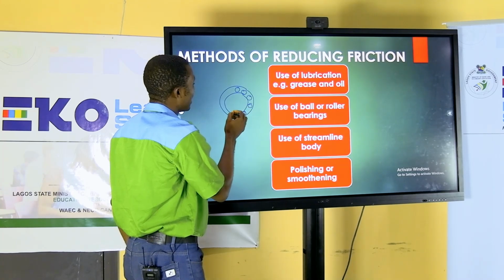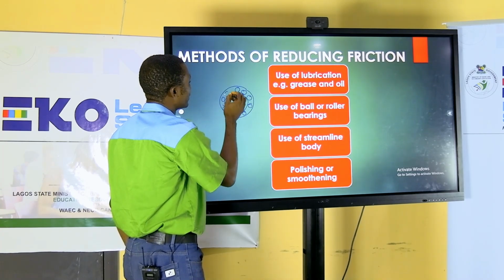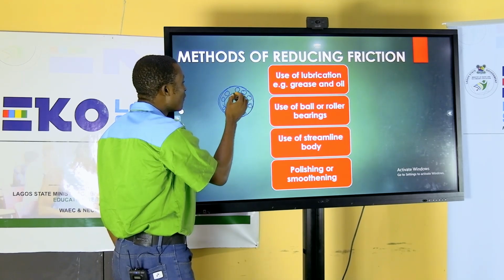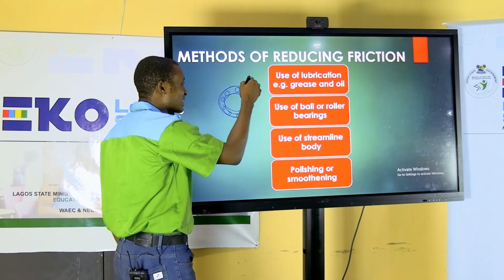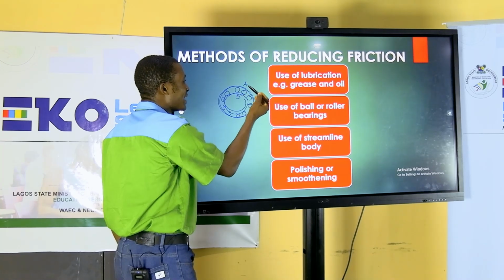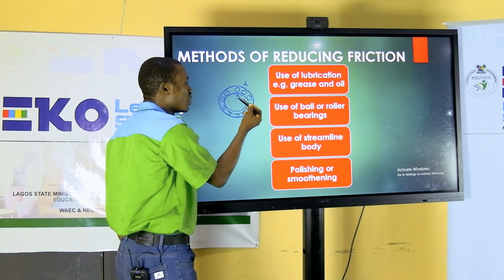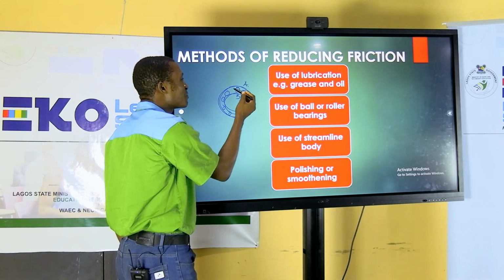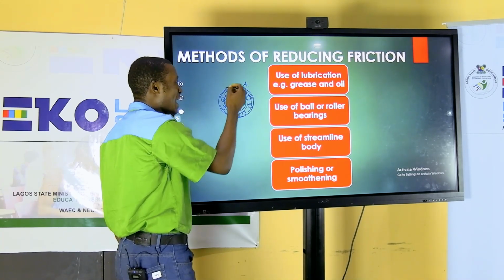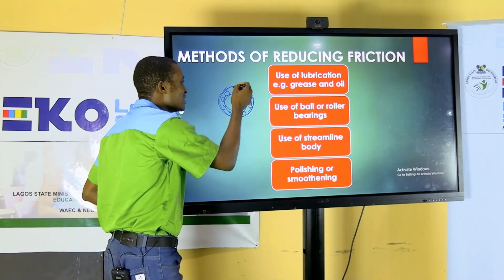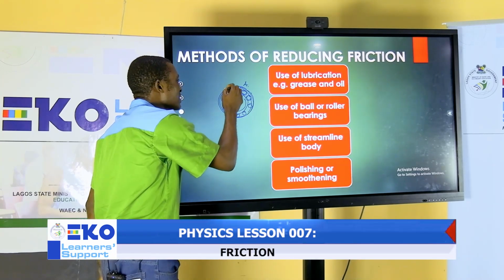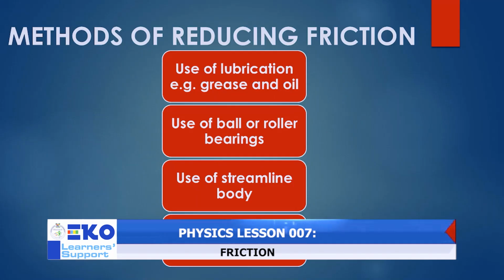This is the ball bearing. This part here is moving over this part without grinding it. So this object A is moving over object B, and A is not directly grinding on B. Why? Because these balls will allow free movement in the circular part. So this is reducing the effect of friction of A on B. This is what we call ball bearing.